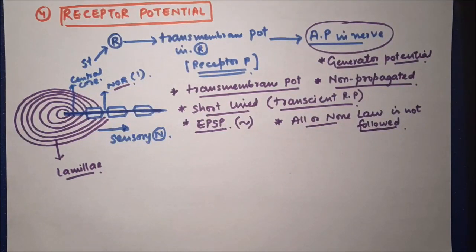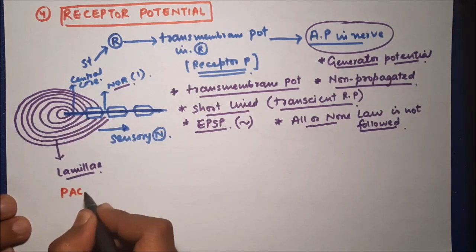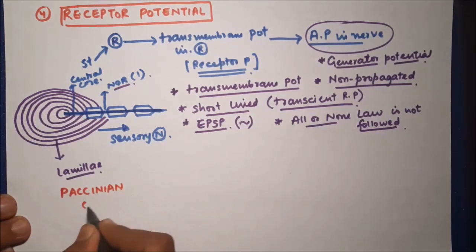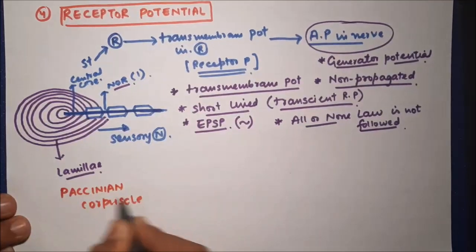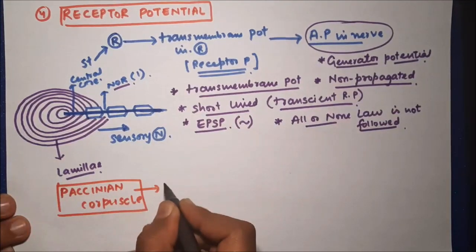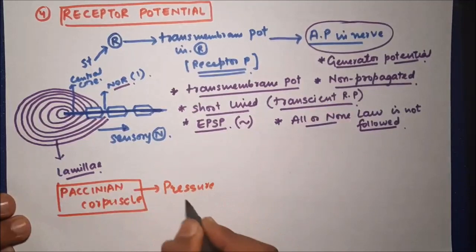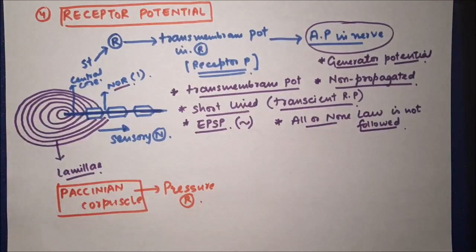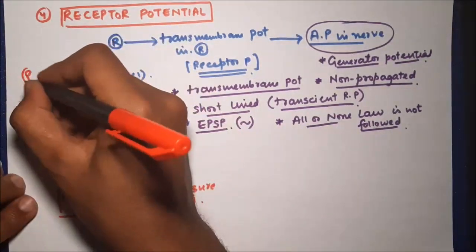It is a receptor present in the skin, and it senses pressure. So it is a pressure receptor present in the skin.